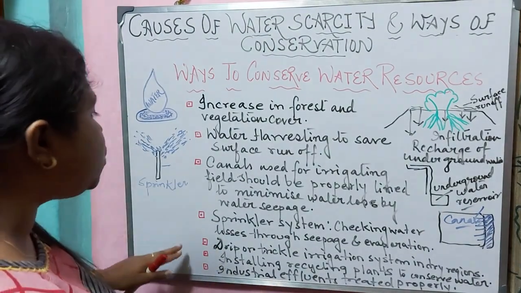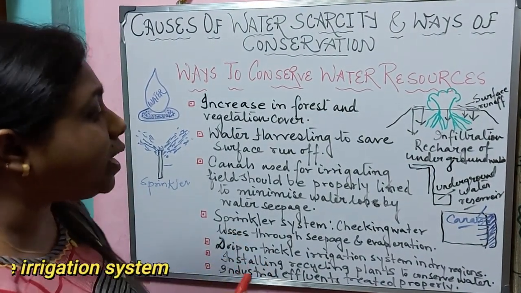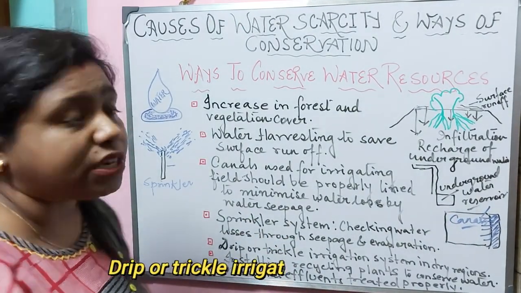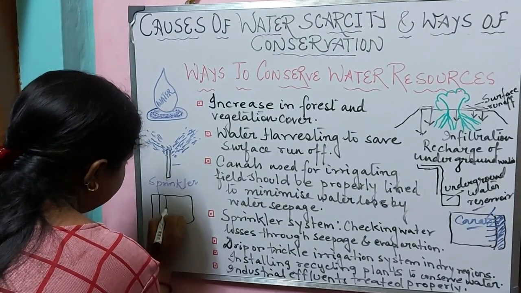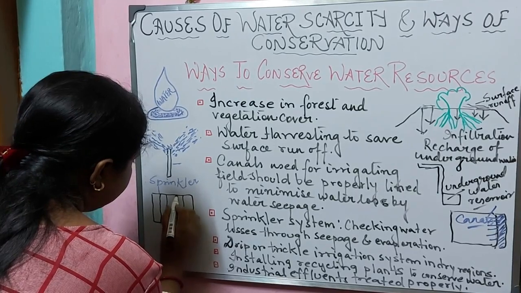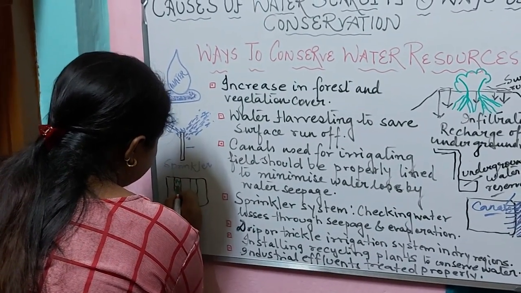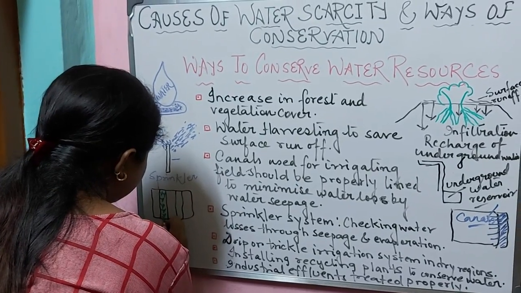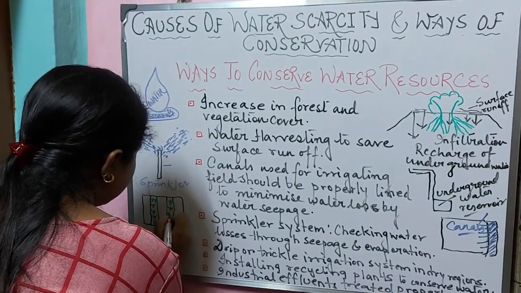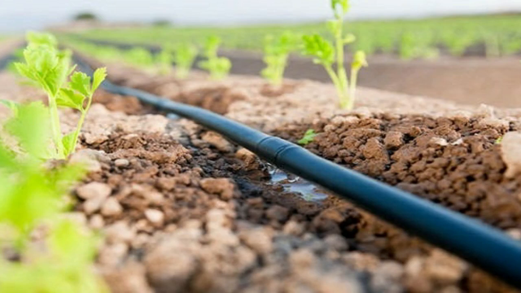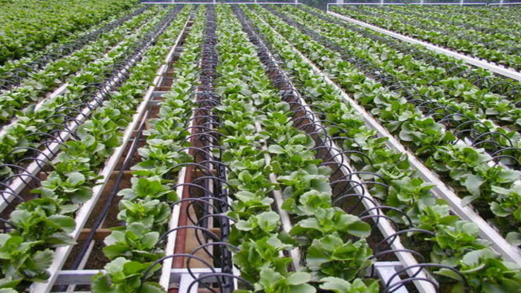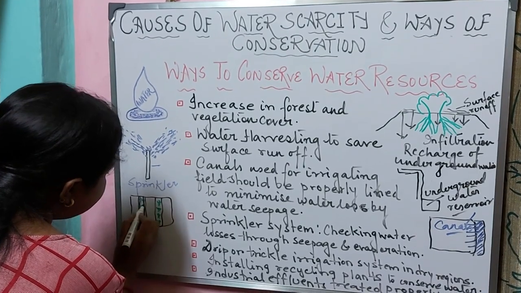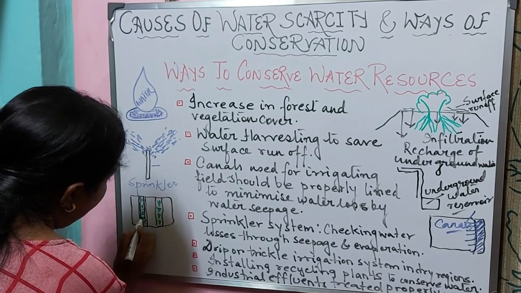The next method by which we can conserve the water is the drip or trickle irrigation system, which is mainly used in dry regions. You may have noticed in the dry regions, in the areas where the crops are grown, that pipes are set so that the water can reach the roots drop by drop.